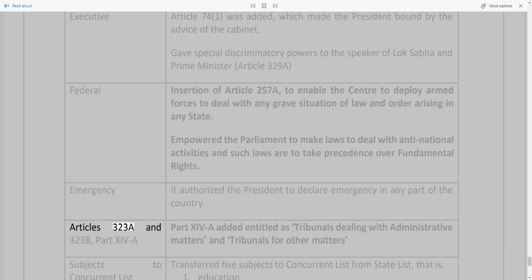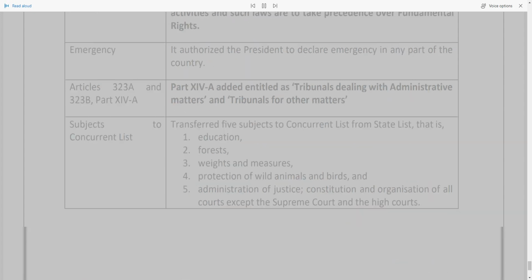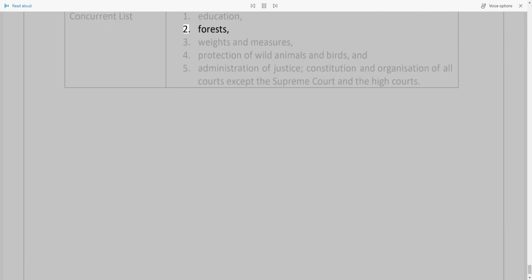Articles 323A and 323B, Part XIVA was added, entitled Tribunals, dealing with tribunals for administrative matters and tribunals for other matters. Subjects transferred to the concurrent list: 5 subjects from the state list to the concurrent list, that is, 1. Education, 2. Forests, 3. Weights and measures, 4. Protection of wild animals and birds, and 5. Administration of justice, constitution and organization of all courts except the Supreme Court and the High Courts.